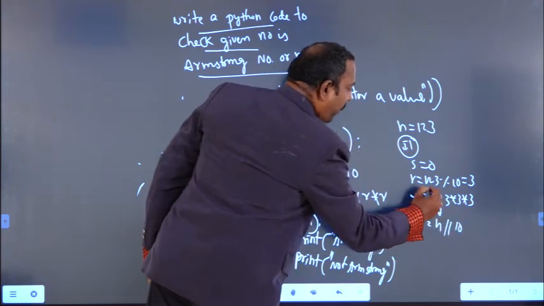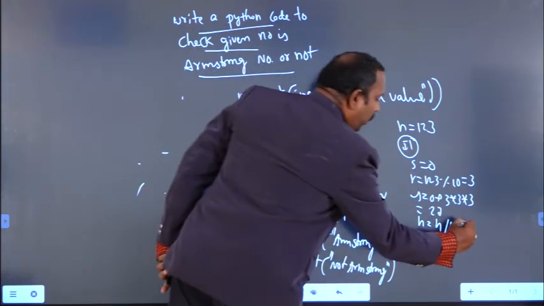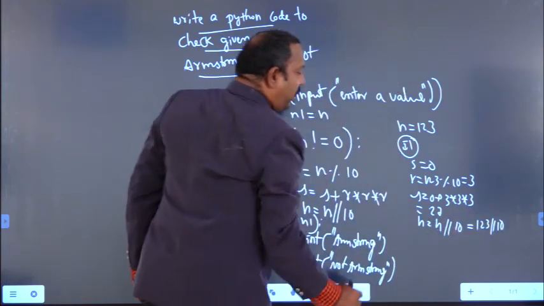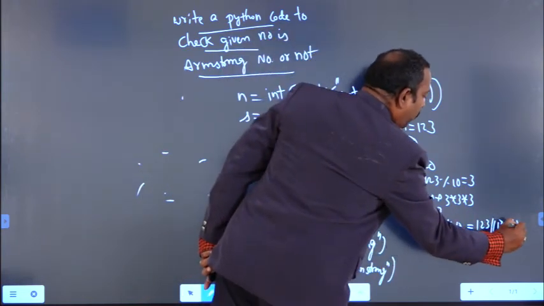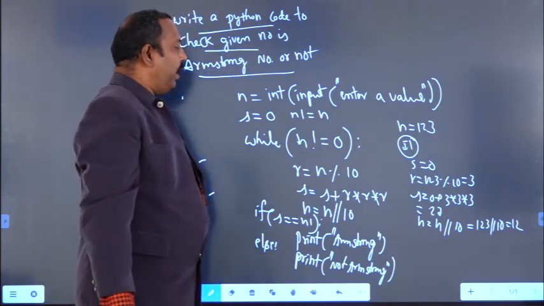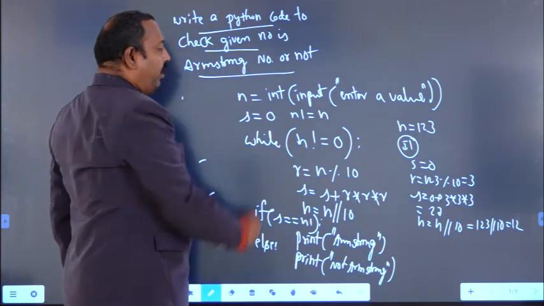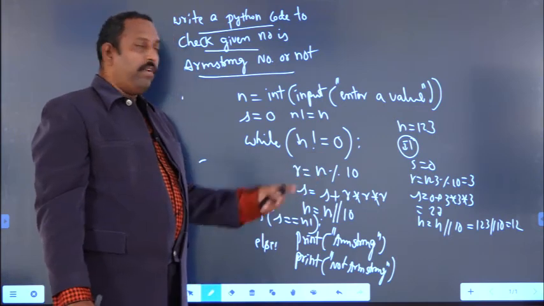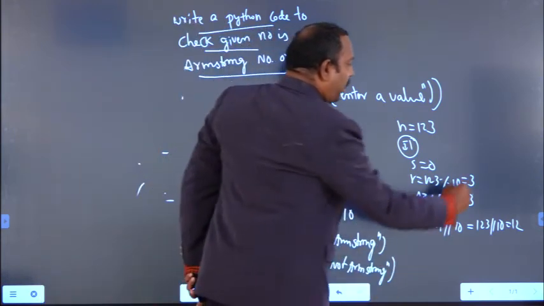So what is the value of n here? 123. So 123 floor division 10, what value will you get? 12. This is iteration 1. Coming to it again, it will go to the while loop. 12 is not equal to 0, the condition is true.